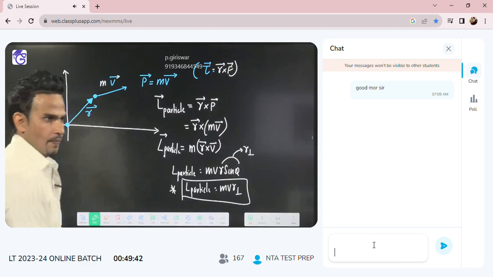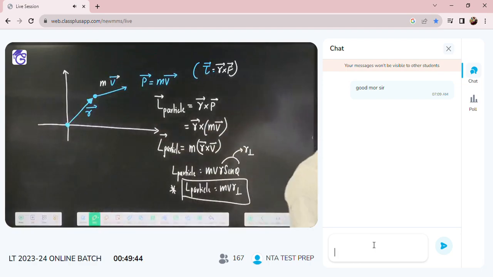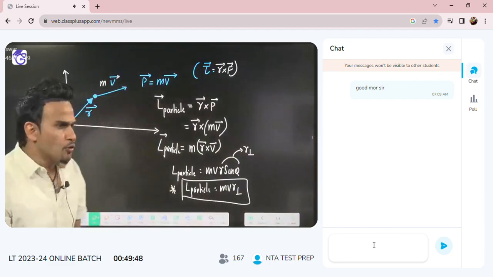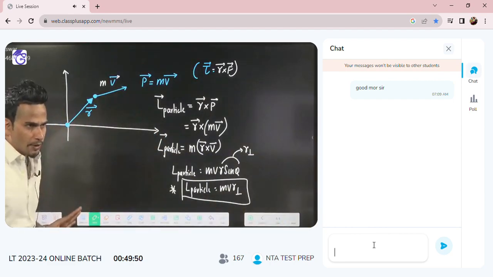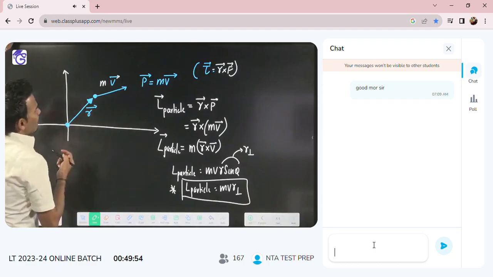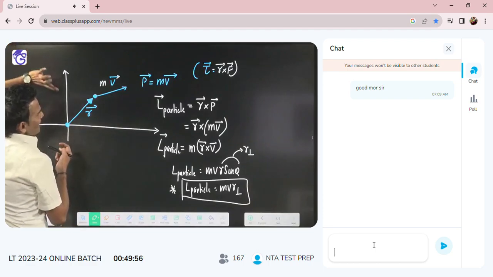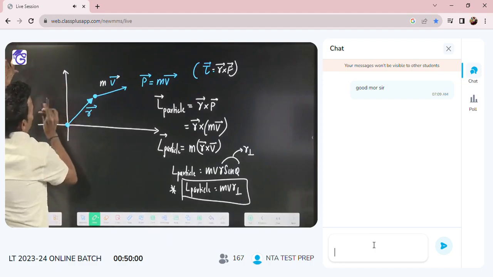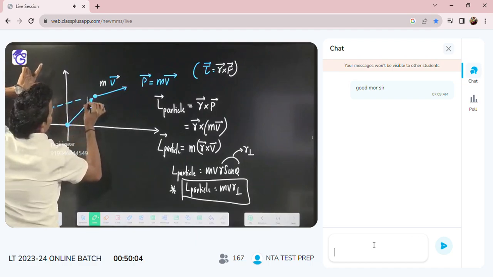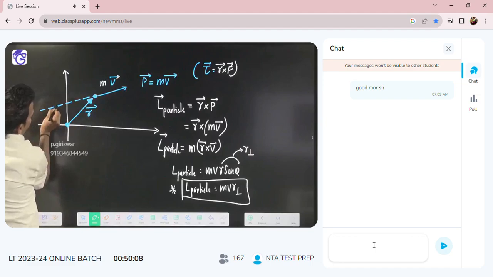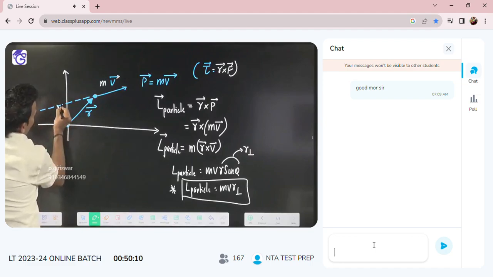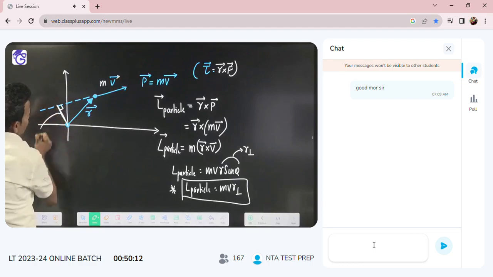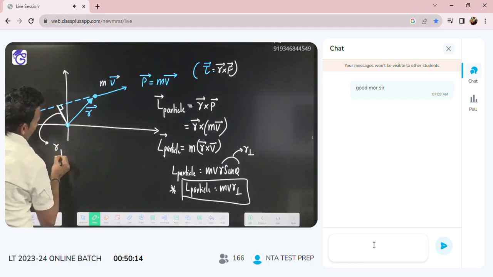So whenever the value of angular momentum is asked, you have to use mv into r perpendicular. Now you will be thinking, sir, what is r perpendicular? The way I told you, perpendicular distance of force. Here r perpendicular means perpendicular distance of linear momentum. So the linear momentum of the particle is like this, and this is your r perpendicular. In this diagram, if you are asking where is r perpendicular, this is your r perpendicular.